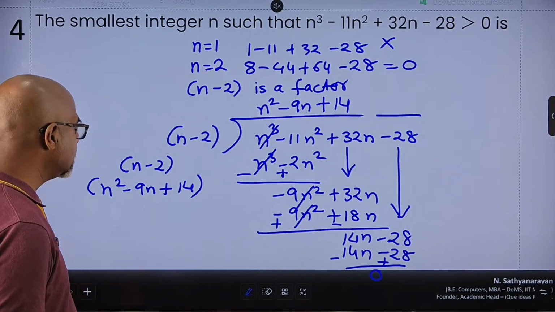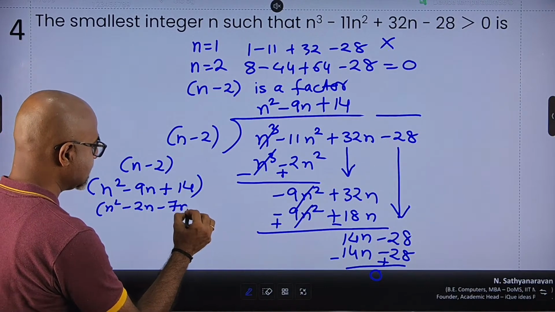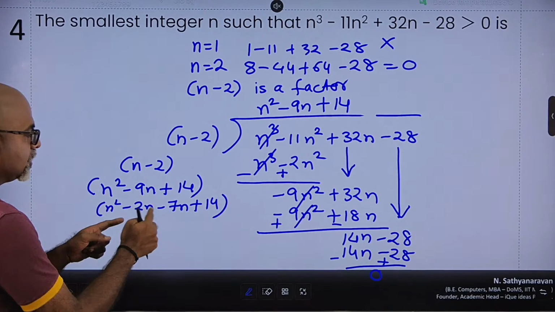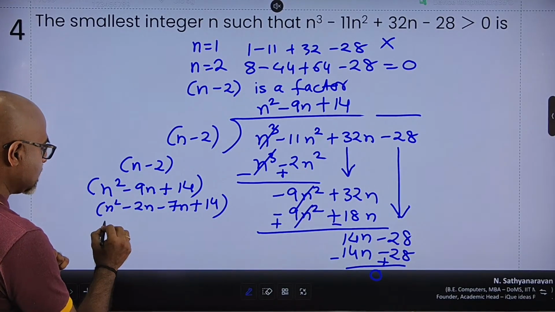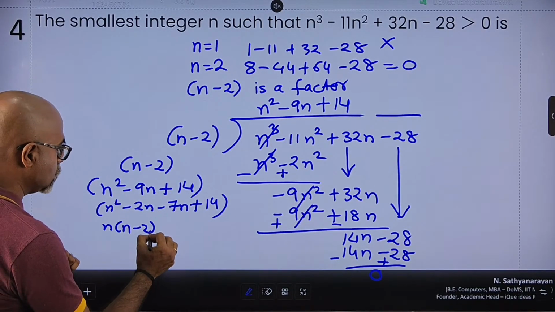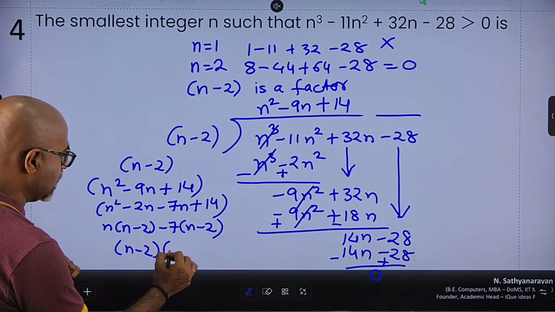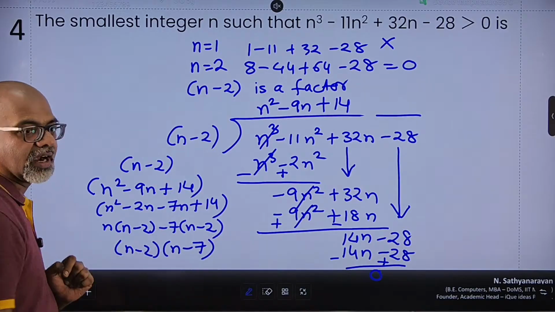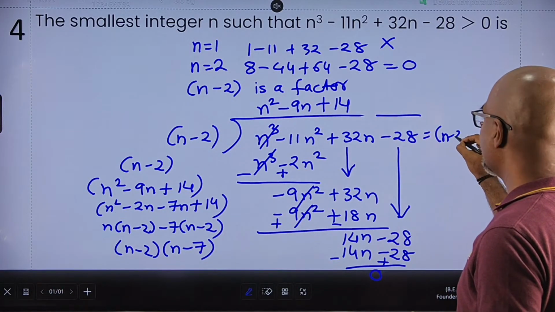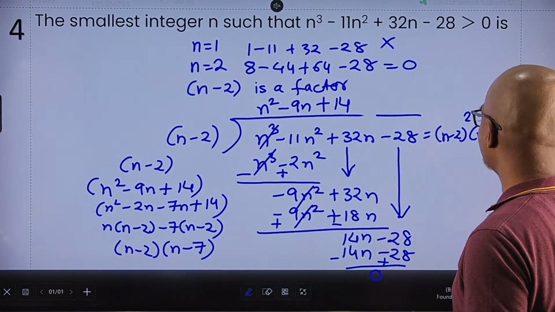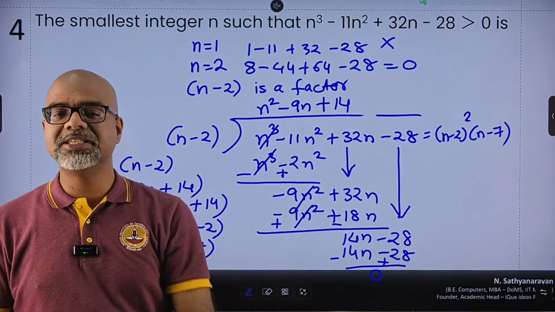And I can split this as n square minus 2n minus 7n plus 14, because minus 2 plus minus 7 is minus 9, minus 2 into minus 7 is 14. So this I can take as n into n minus 2, minus 7 into n minus 2. Taking n minus 2 common, I get n minus 7 as the other factor. So the entire thing is practically n minus 2 the whole square into n minus 7. If I take the value as 2 or 7, they are going to be 0.